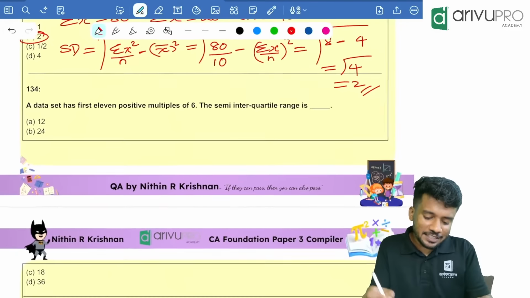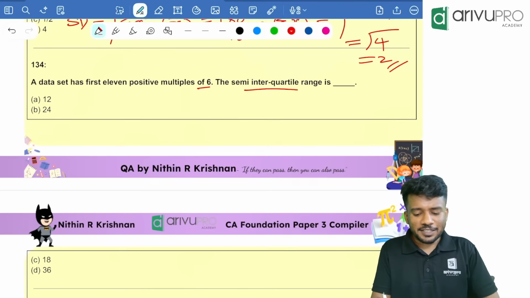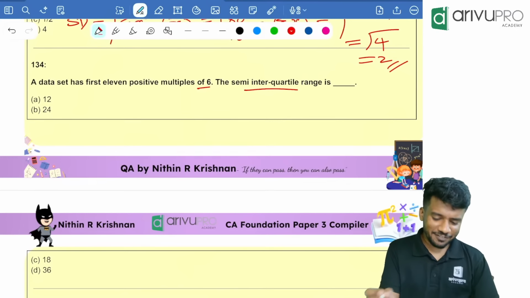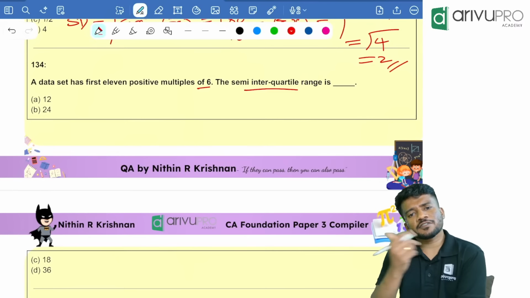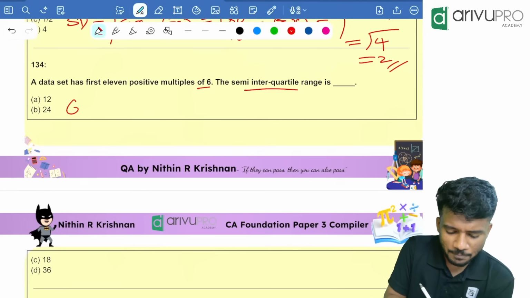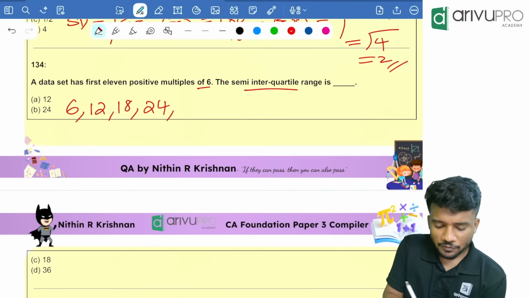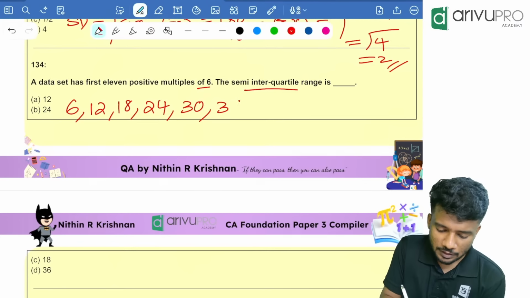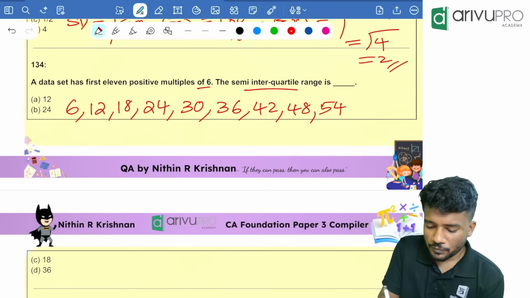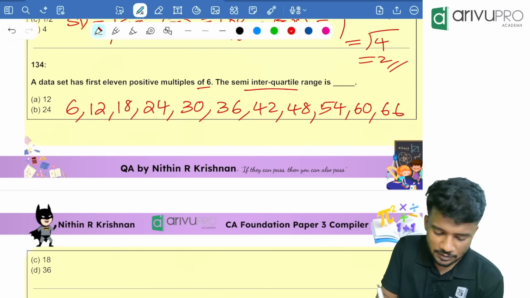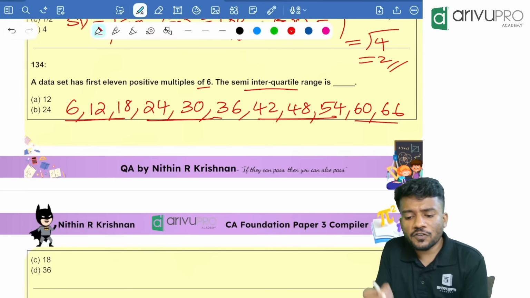Next one. Data set has first 11 positive multiples of 6. The semi-interquartile range is how much is the question? Very easy. First 11 positive multiples of 6. Which are the first 11 positive multiples of 6? 6 is there. 12, 18, 24, 30, 36, 42, 48, 54, 60, 66. Correct? Everything is there.